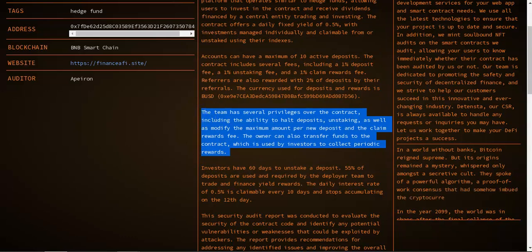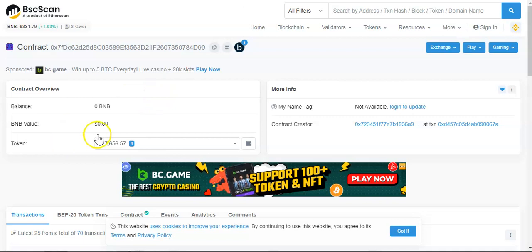That being said, guys, let's have a quick peek at the smart contract. Currently 27K. Let me just refresh this.